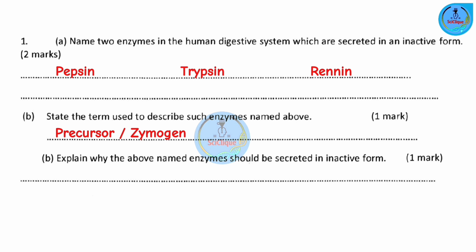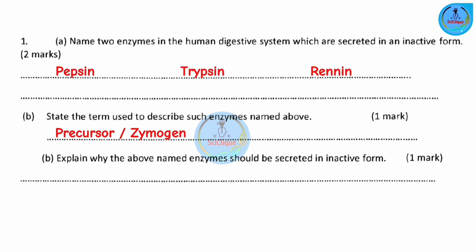Explain why the above named enzymes should be secreted in an inactive form. Okay, let me explain. Now, enzymes are crucial for a lot of biological processes such as digestion of food substances, but they need to act at the right time and place to ensure, of course, proper functioning of the body. So, by secreting enzymes in an inactive form, the body can then regulate when and where they become active.